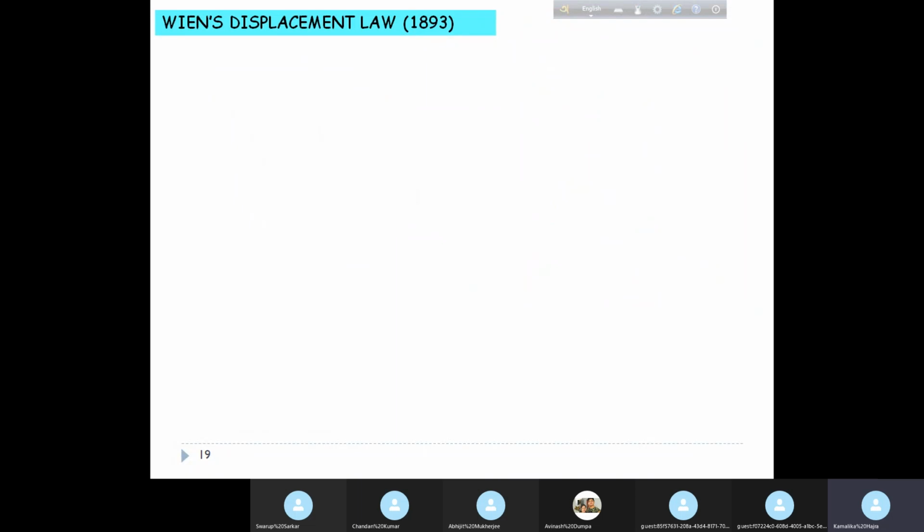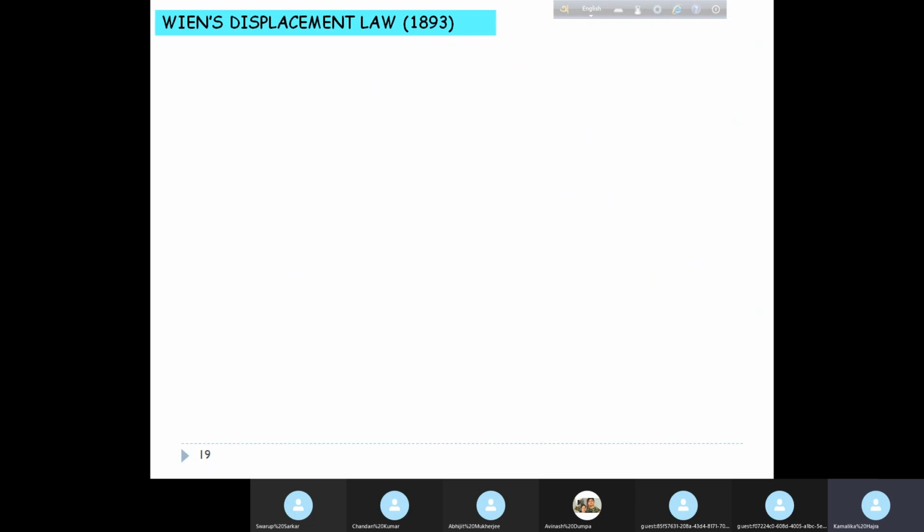So this lambda m T equal to constant is known as a law called Wien's displacement law. This was given in 1893 by a physicist called Wien.